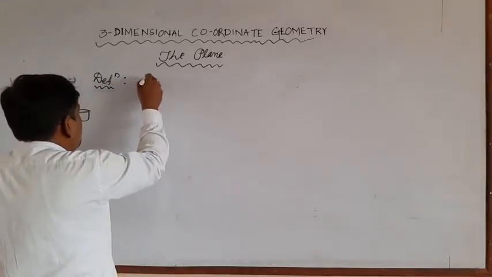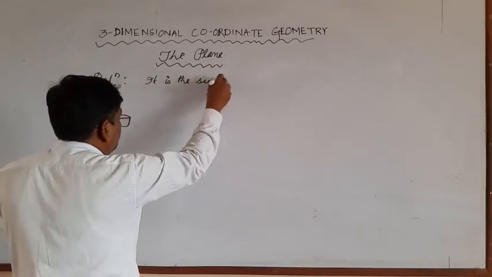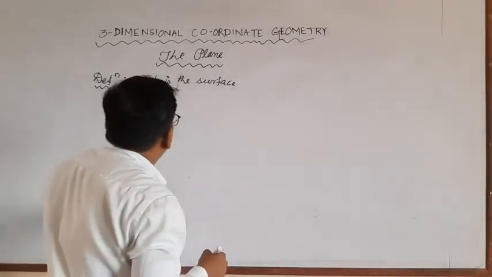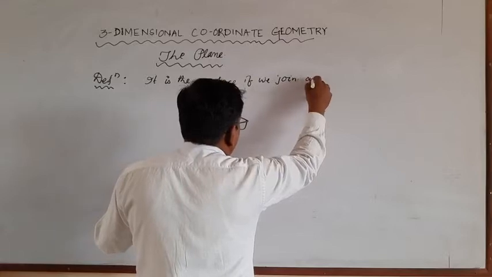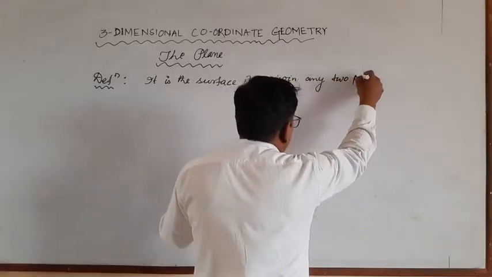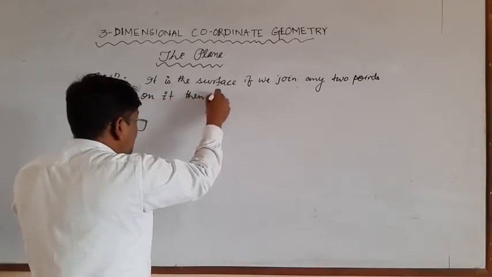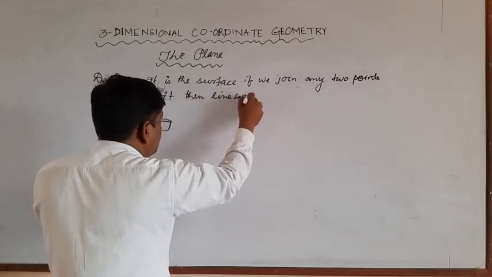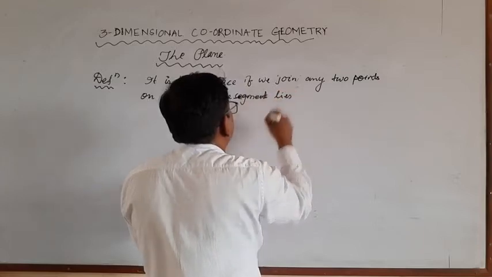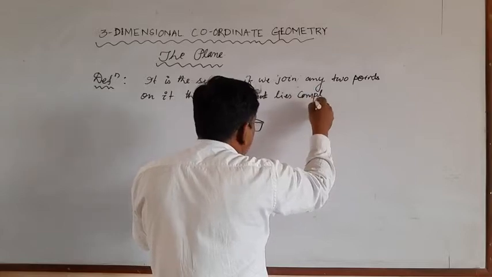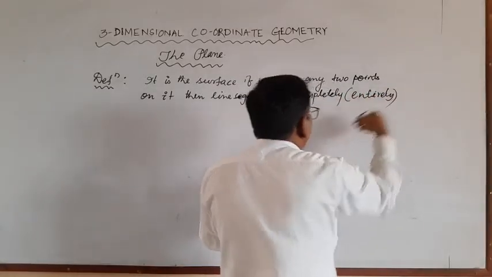It is the surface, or we can say regular surface, such that if we join any 2 points on it, then the line segment lies completely, or we can say entirely, on the surface.